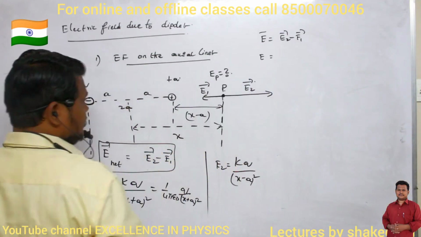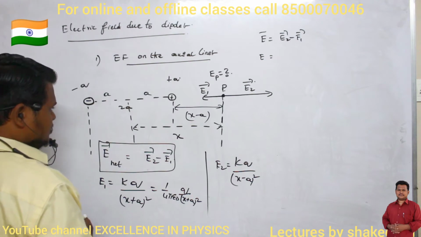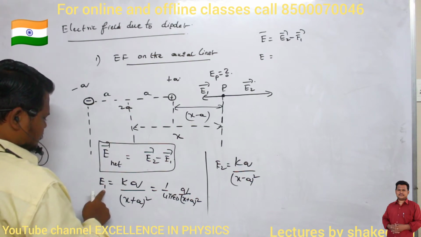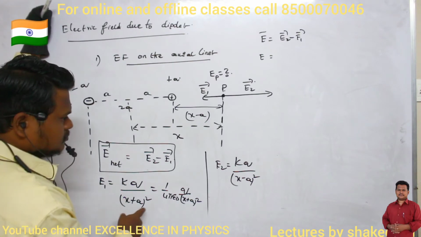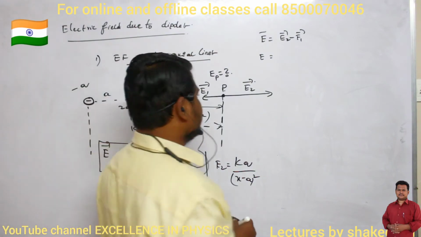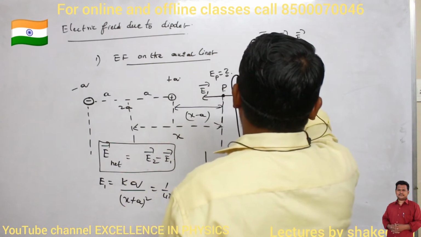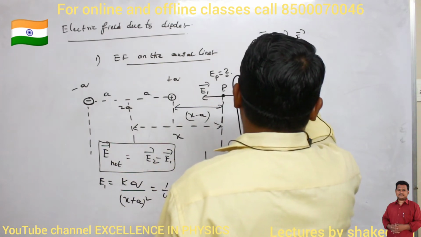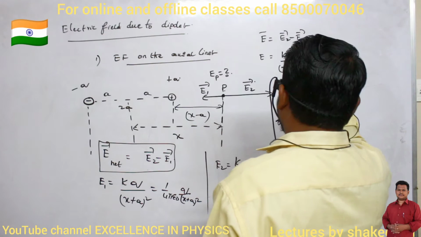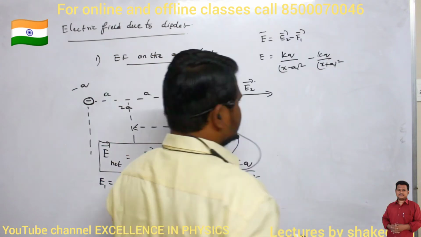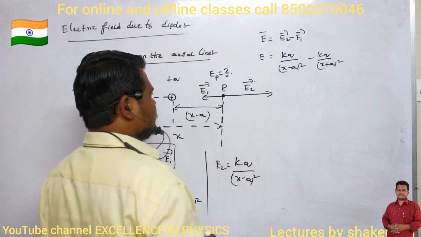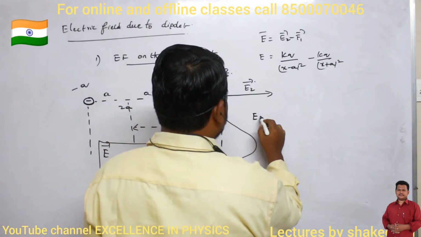So this is E2, no? Okay, correct only. Clear? So E is equal to kq divided by x minus a whole square minus kq divided by x plus a whole square. That's all, no? So just take the solution of this one, that should be our answer.